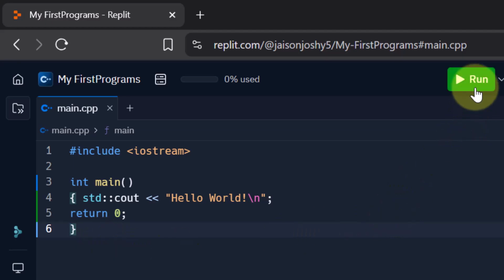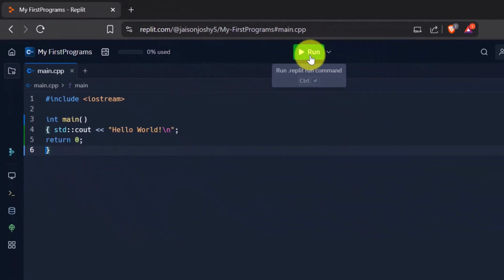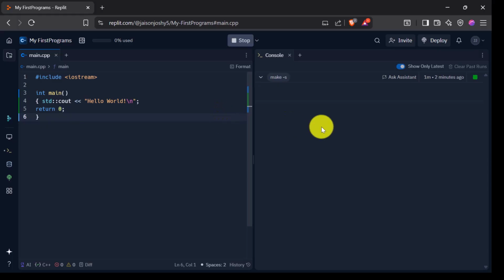Now let's hit the big green run button. If you hit this run button, you can see that on the right hand side we have this console or the output screen where Hello World is printed. And that's it. You have run your first C++ program. Congratulations. Now you can try changing this text here, maybe to your name or something else, and hit that run button again and see how the output differs. Get a feel for it. This is your program now.